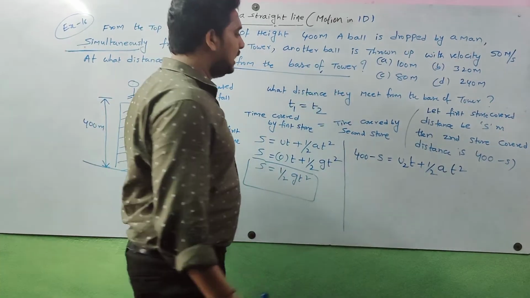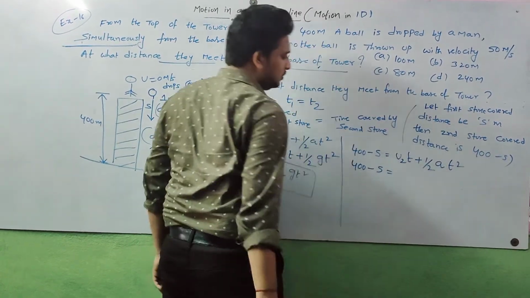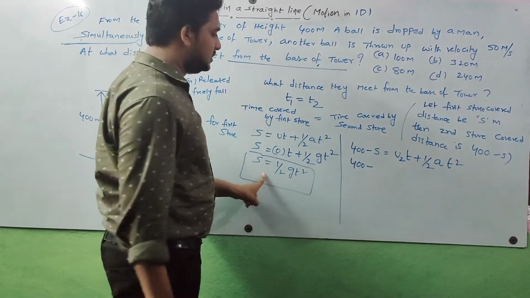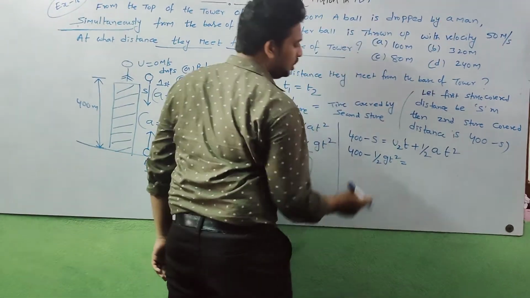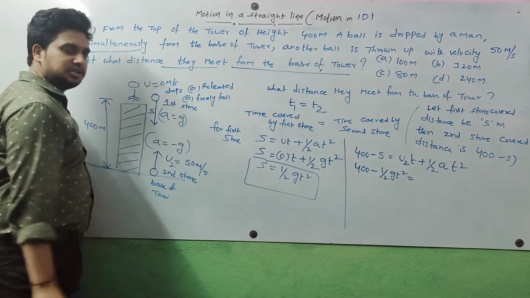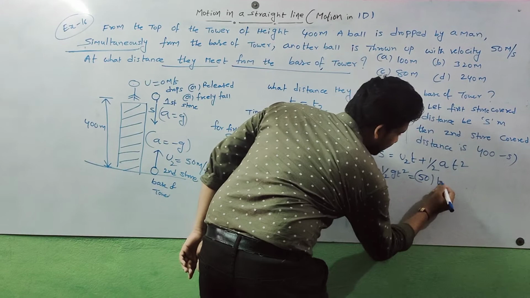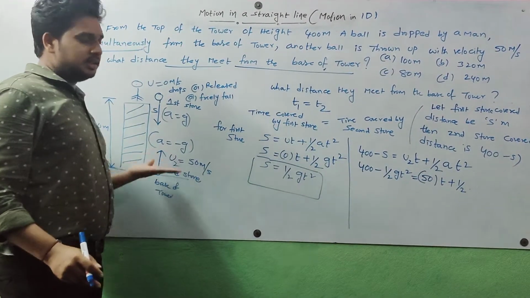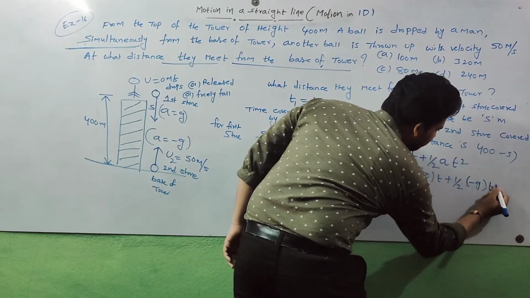So 400 minus s is equal to, and s is half g t square, equals u2, the initial velocity for the second stone, which is 50 meters per second, into t plus half into minus g into t square, since the body is projected upwards.